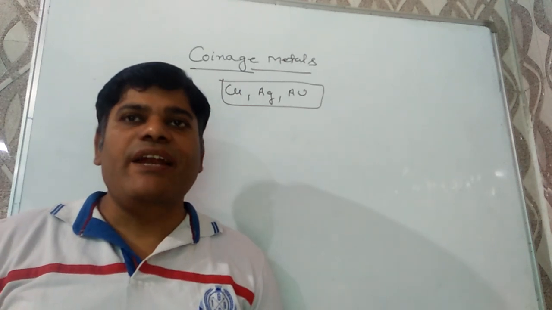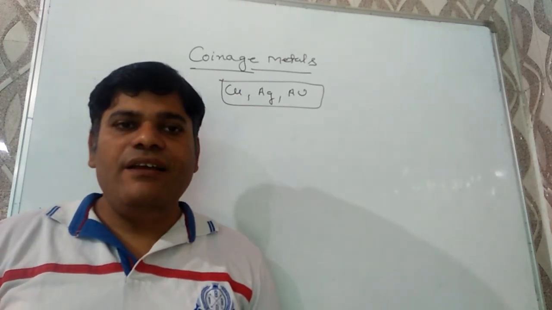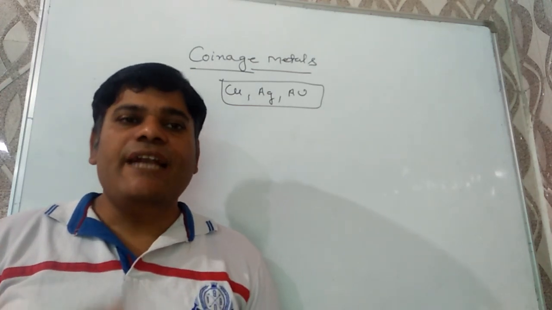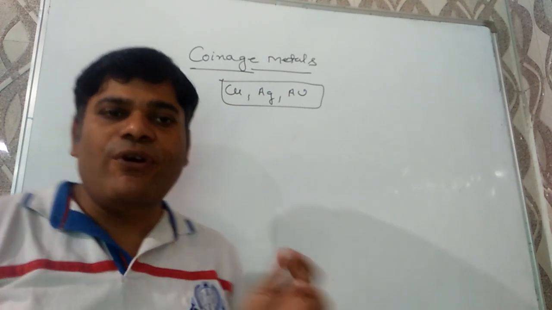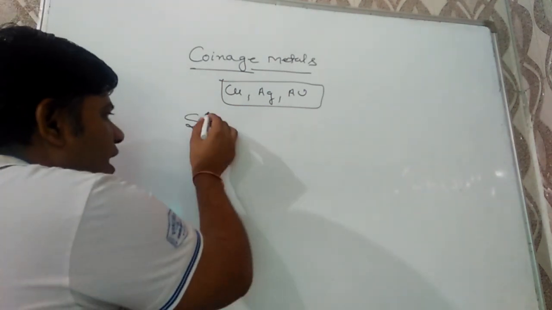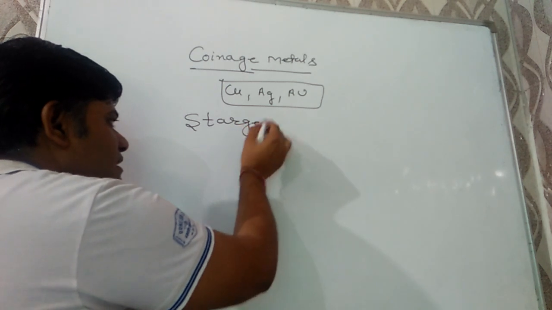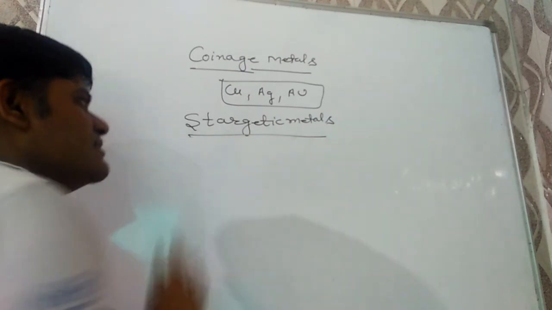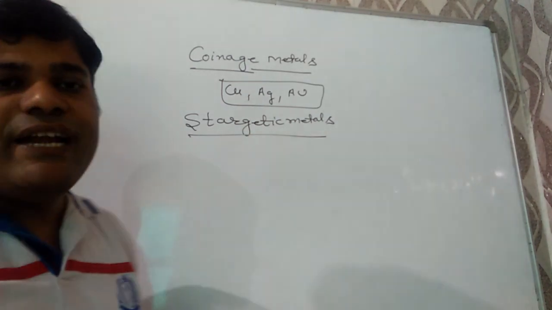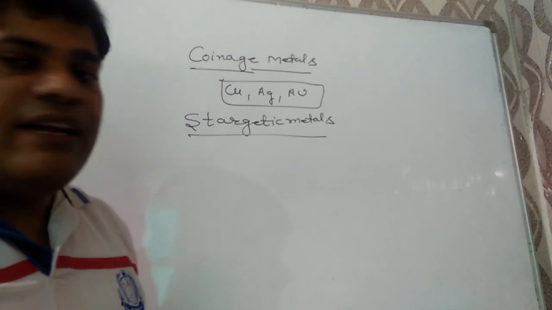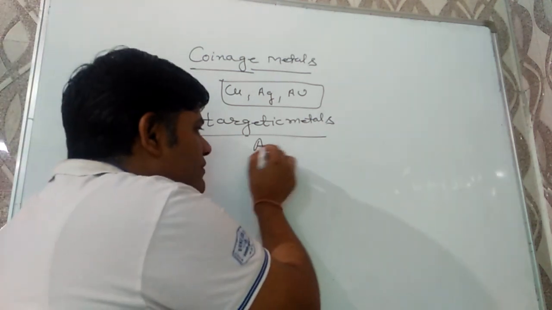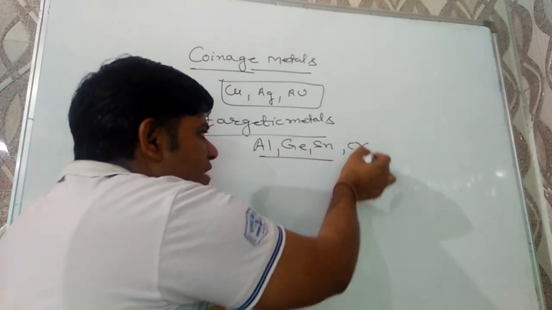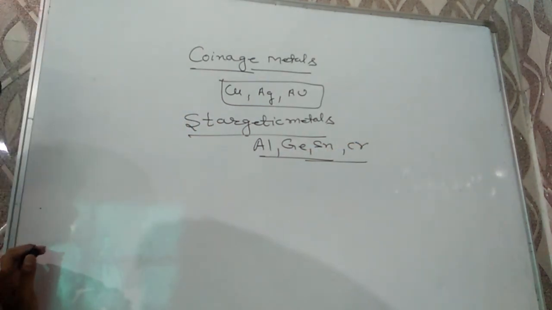Next, metals are important for the economy and defense of a country. Those metals which are important for the economy and defense of a country are known as strategic metals. Examples are aluminum, germanium, tin, chromium. These are the strategic metals.